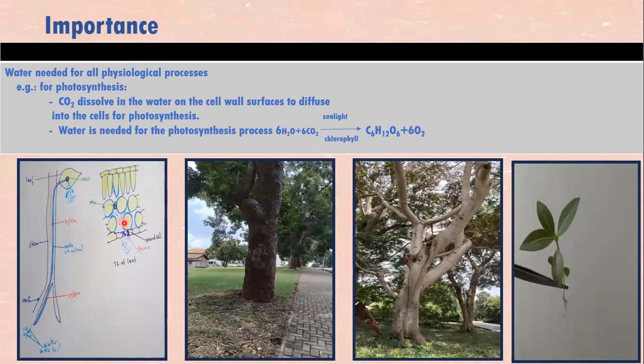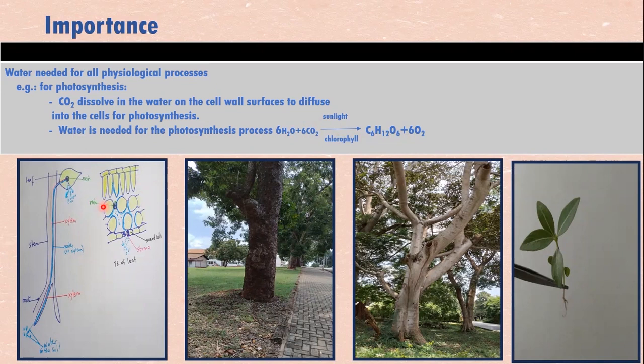So if water was absent, the carbon dioxide cannot dissolve in the water, and that bars the cells to diffuse in. At the same time, the photosynthesis process itself needs water. See, water plus carbon dioxide, in the presence of sunlight and chlorophyll, produces glucose. That's photosynthesis.